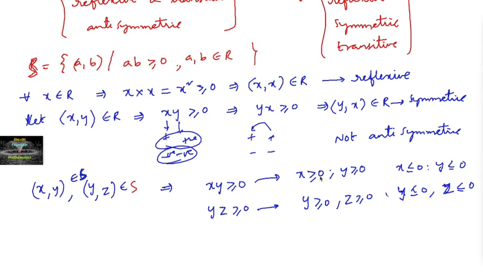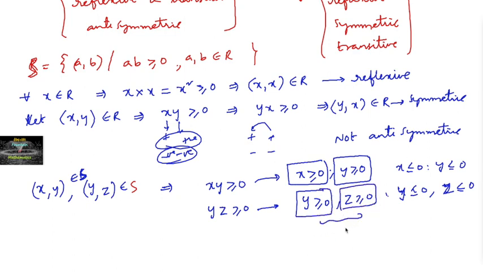And now here, if I consider x greater than or equal to 0 and y greater than or equal to 0, and similarly y greater than or equal to 0 and z greater than or equal to 0, from this we can say that xz is also greater than or equal to 0, right?